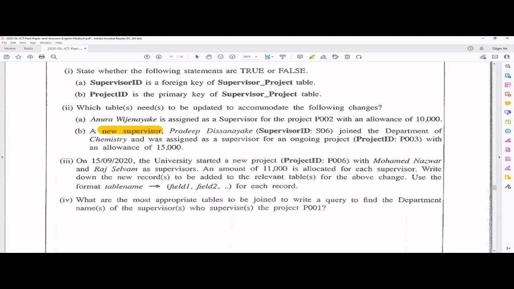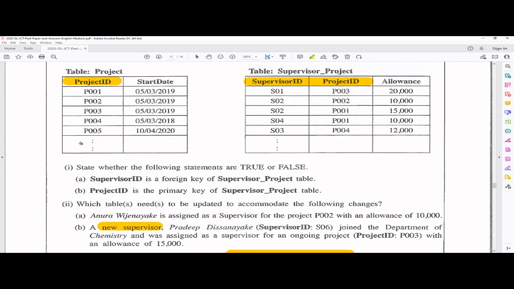Okay. So here, the most important thing is you have to identify what are the tables that need to be updated. They are clearly telling they have started a new project. So here we definitely have to write P006 with the correct format. Now, luckily, they have given the date format, so we cannot actually think what's month, what's year, what's date, because we cannot figure it out here.